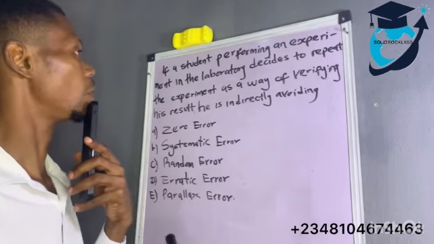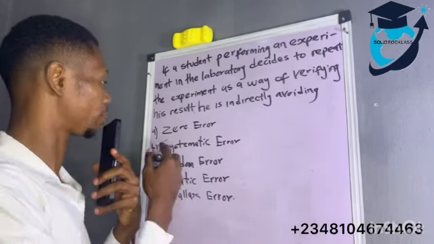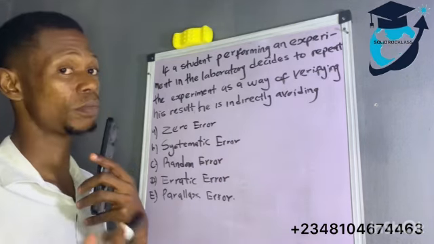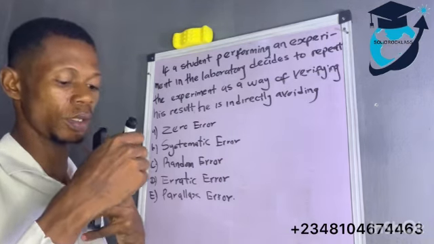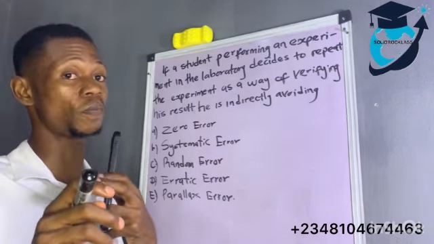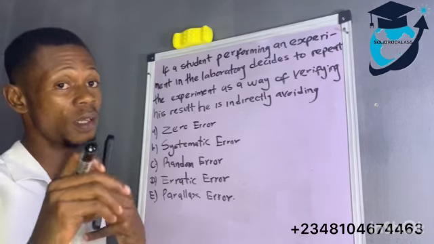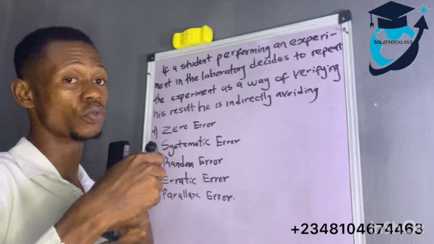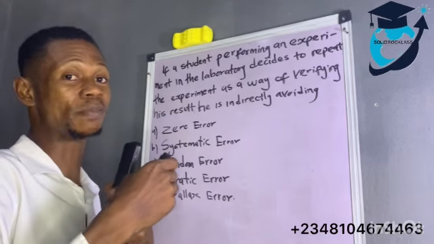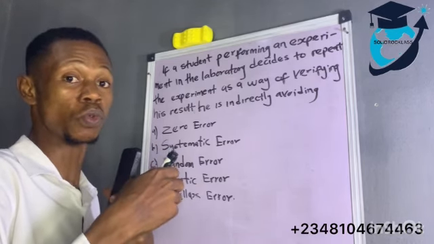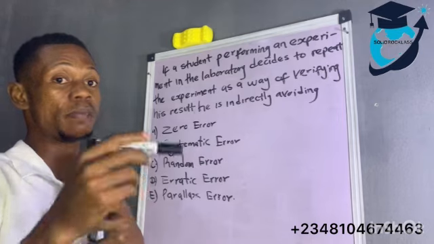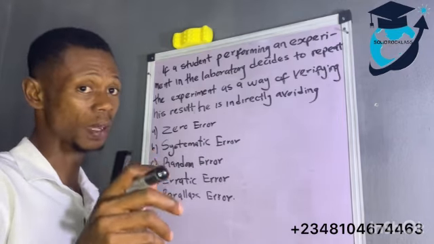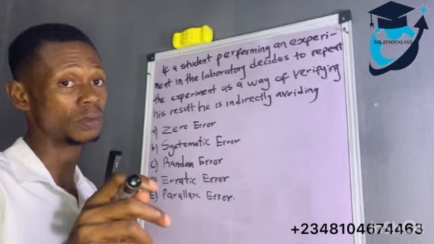So now we go start from zero error. We'll check wetin be zero error. Zero error na error wey you make because of the beginning of the rule wey you dey use, the measuring instrument wey you dey use. The first mark should start exactly at zero.